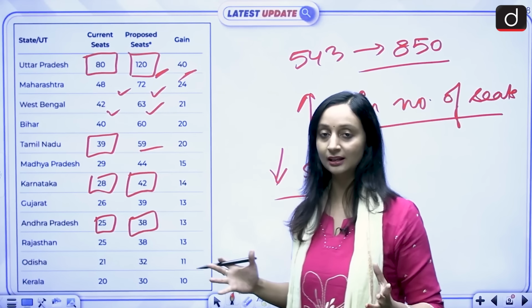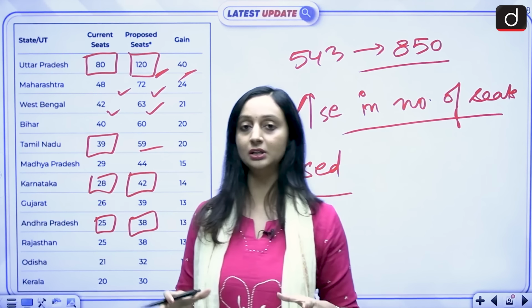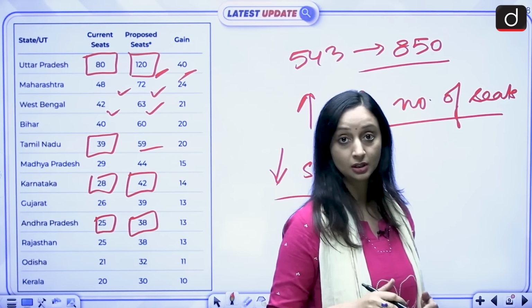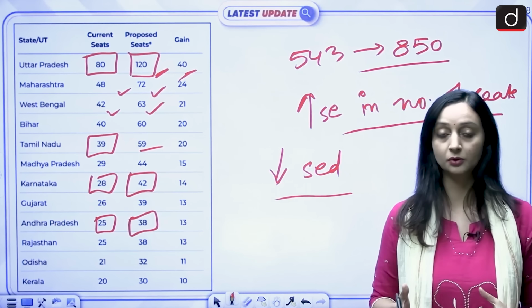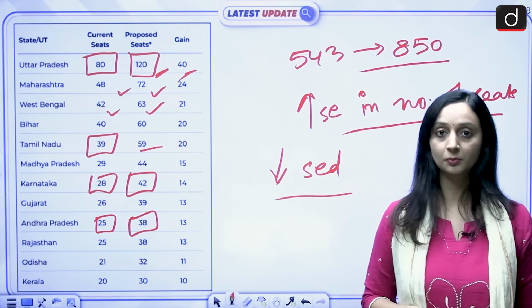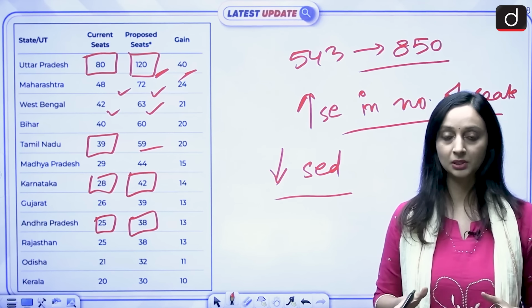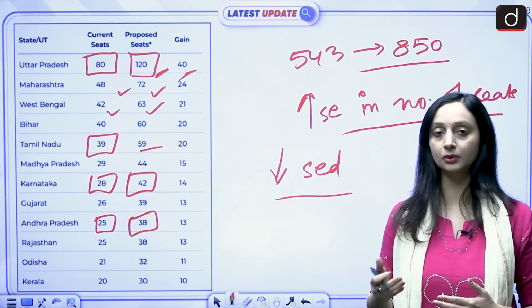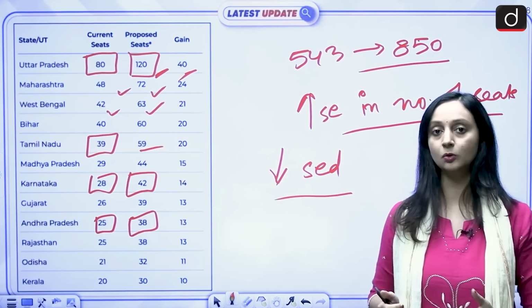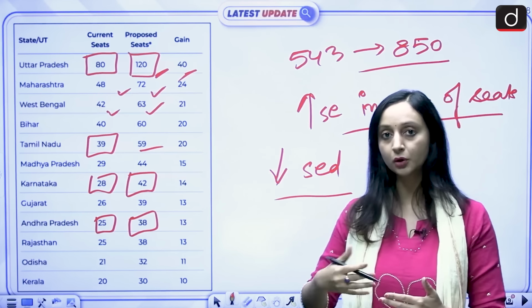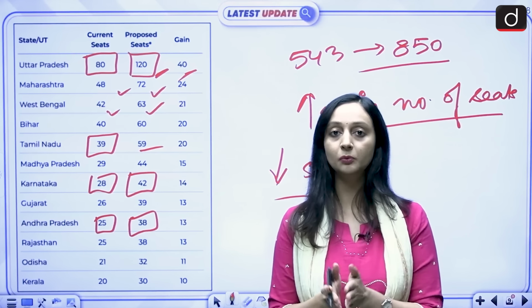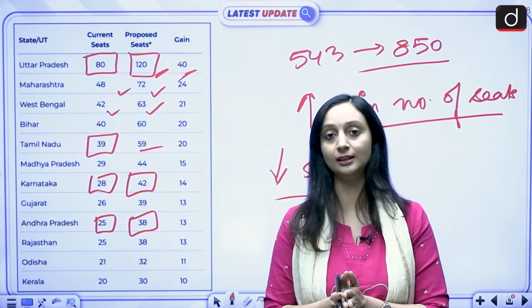So I hope this entire debate or controversy is clear to you. This is what's happening in the special session. Let's see what comes out of it. Is the bill passed? Is it not passed? And what are the things that are basically discussed? So this is the entire debate, and we know that if the representation in Lok Sabha is going to increase, that basically means more influence on policy making, more influence on governance. So we'll have to come up with a proper federal solution in this case.